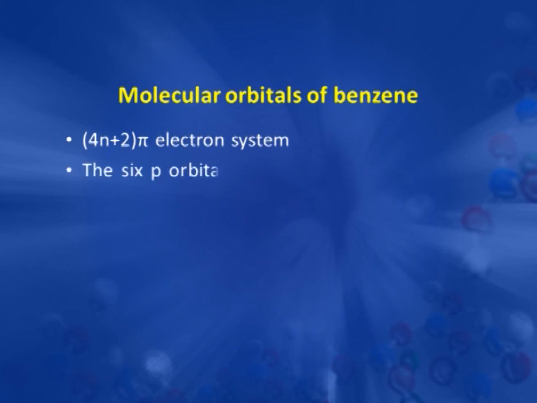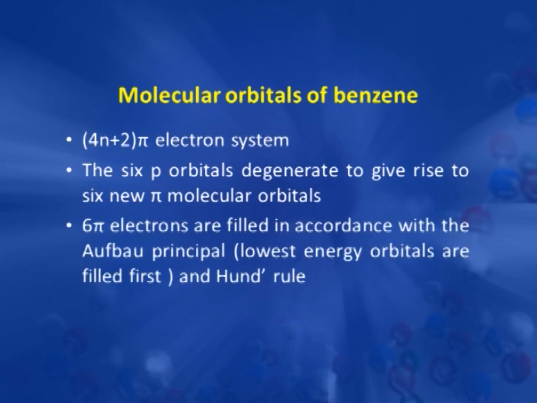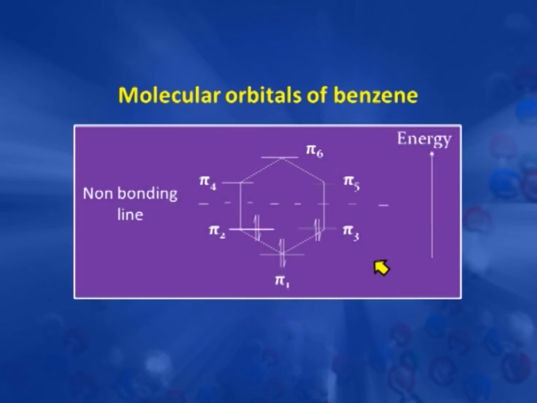So, there are 6 p orbitals which combine to give rise to 6 new pi molecular orbitals, and we have 6 pi electrons. This is the energy diagram for the new molecular orbitals. The new molecular orbitals which get formed are pi 1, pi 2, pi 3, pi 4, pi 5 and pi 6, and energy-wise these are arranged in this fashion. This is the same hexagon which benzene has, with one vertex at the bottom, and in the center this non-bonding line is there.